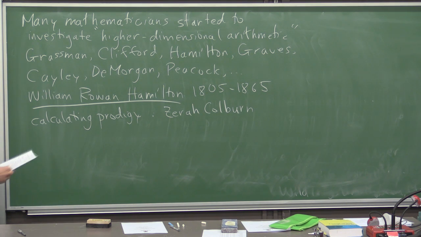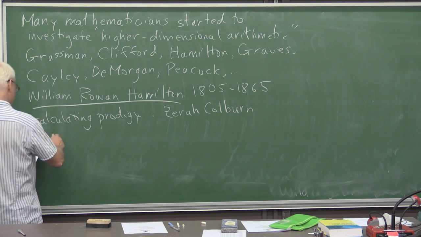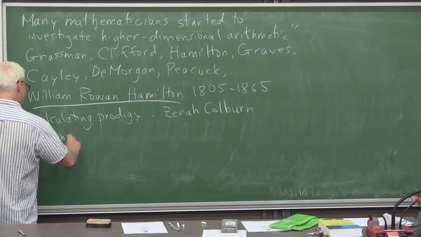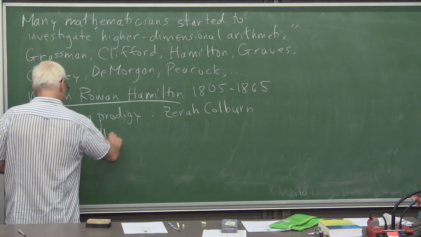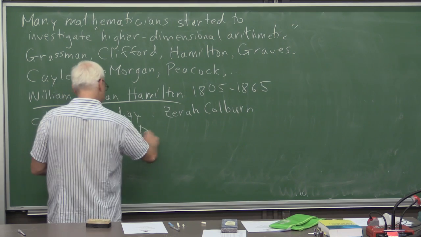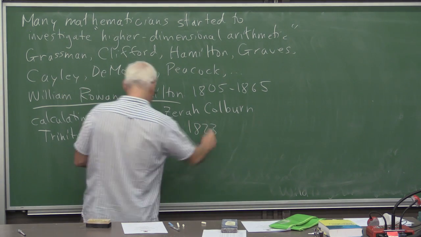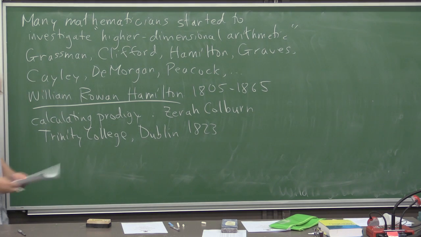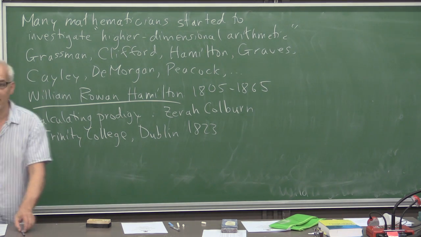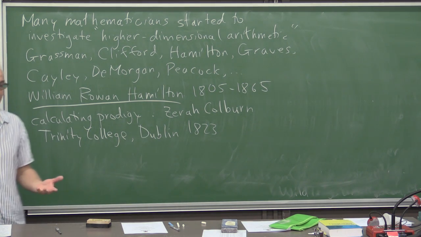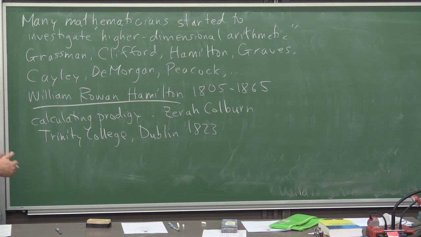So he had this prodigal aspect when he was young, and then he ended up going to Trinity College in Dublin in 1823 when he was still relatively young, and then became Ireland's most famous and respected scientist, mathematician, and physicist as well.